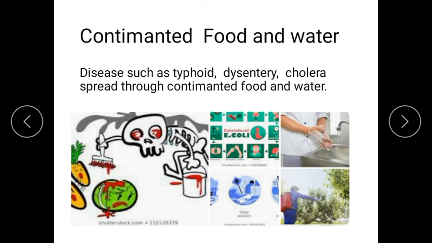When mosquitoes bite human beings to suck their blood, when a female Anopheles mosquito bites a person suffering from malaria, the microbes are sucked up with the blood. When this mosquito bites a healthy person, the malaria microbes enter the body of the healthy person. Similarly, dengue is caused by the bite of an Aedes mosquito. Understood how dengue is caused and how malaria? Malaria is caused by the bite of a female Anopheles mosquito, whereas dengue is caused by the bite of an Aedes mosquito, okay,